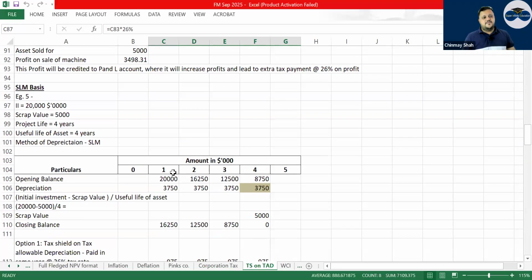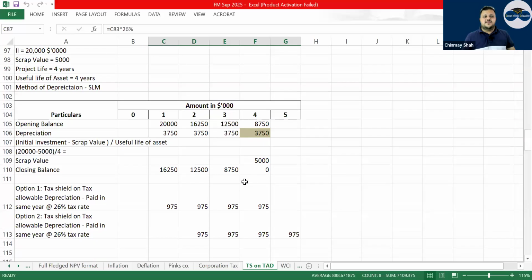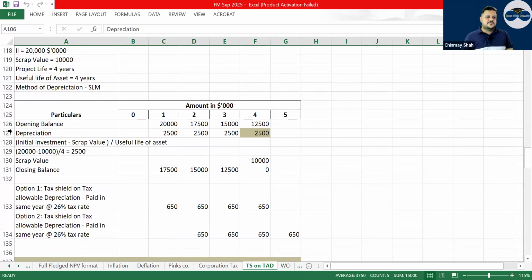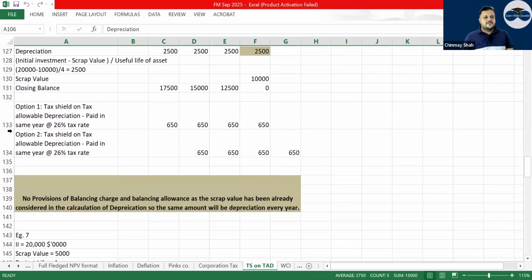Then, fifth one, SLM basis. SLM basis means what? Useful life given, you have to use the SLM basis formula, right? And find the depreciation every year. Last year also, and factor in the scrap value as well, so that depreciation will be same every year.